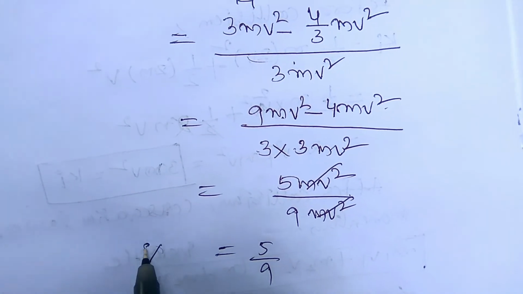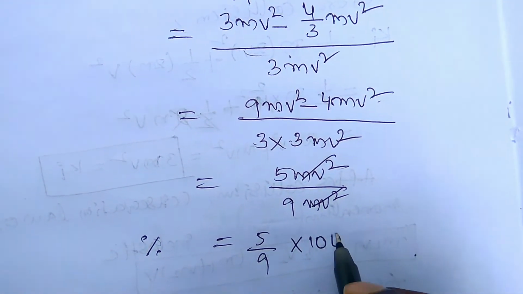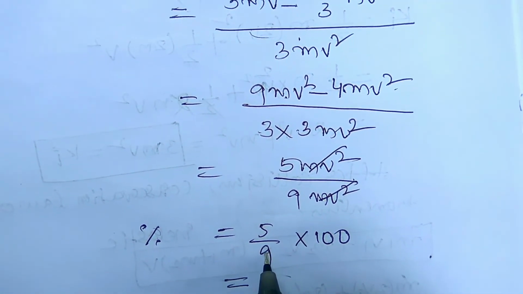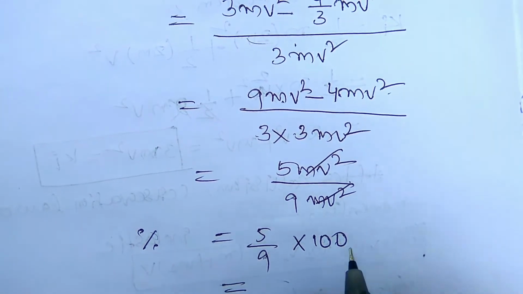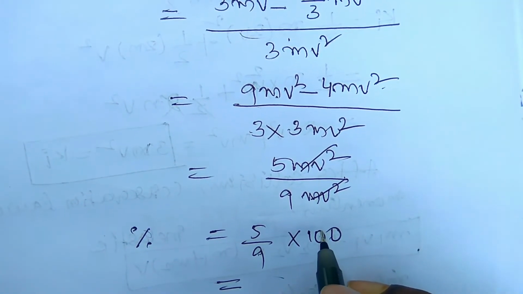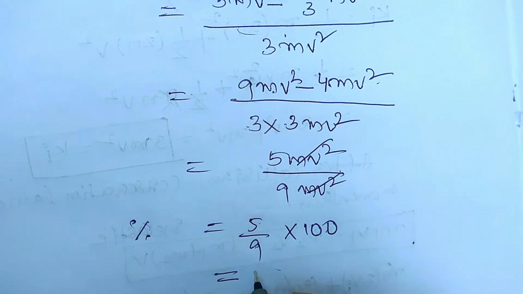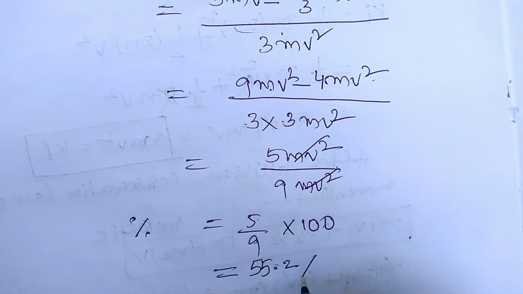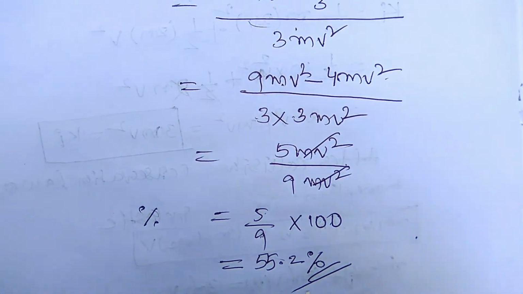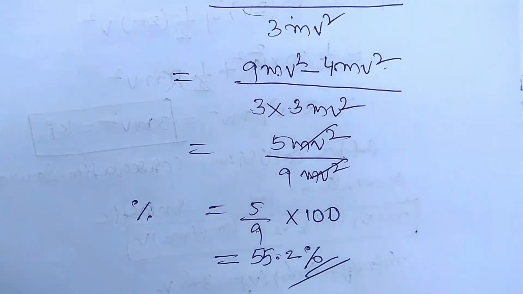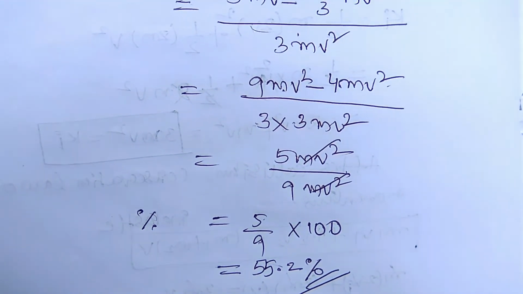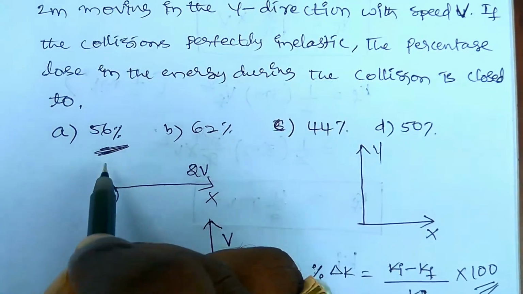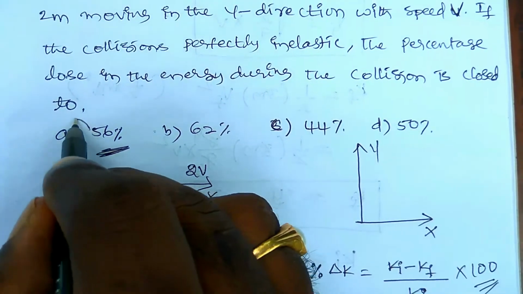We need the percentage, so it is multiplied by 100. Then it is equal to 500 by 9. 11 nines are 99, so 11.1 into 5, which is 55 point something percent. That is the percentage change we have to measure. Just see our options. Since 56 is nearer to 55 point something, option A is the right answer.